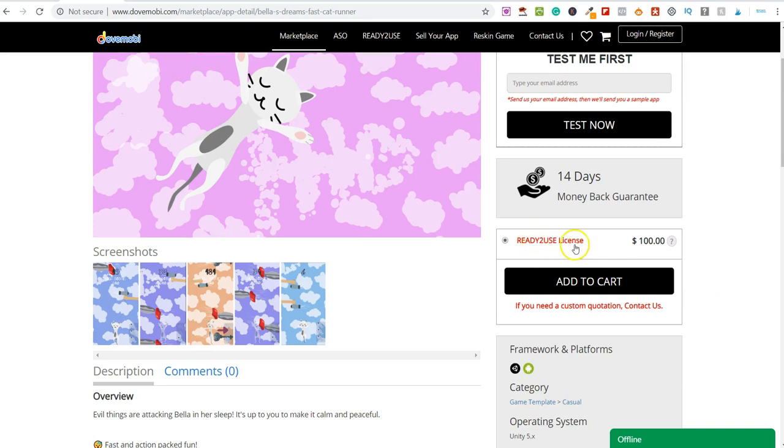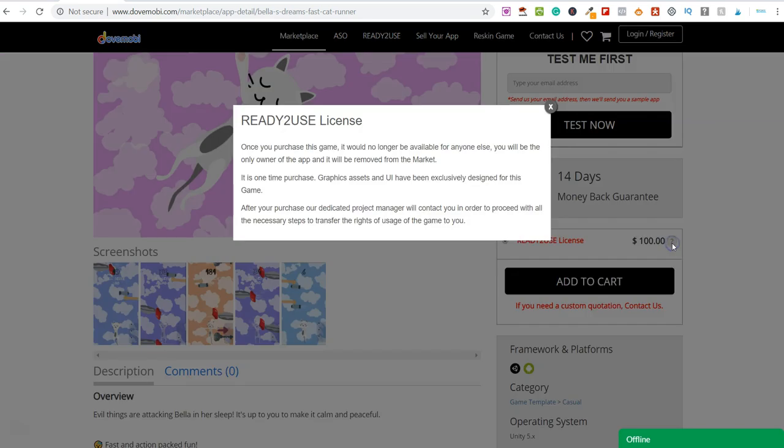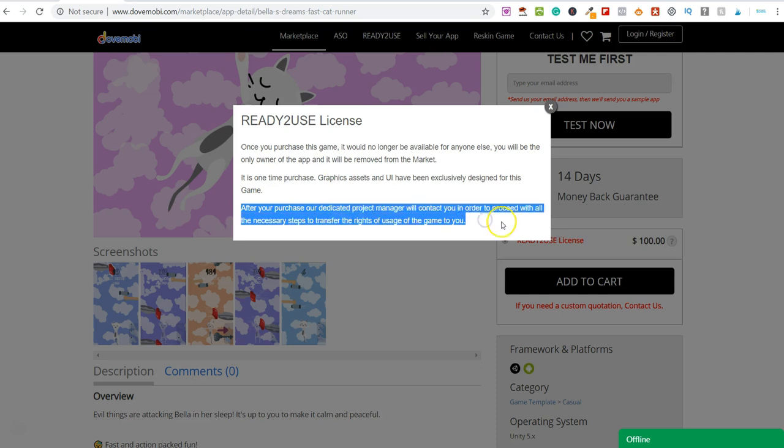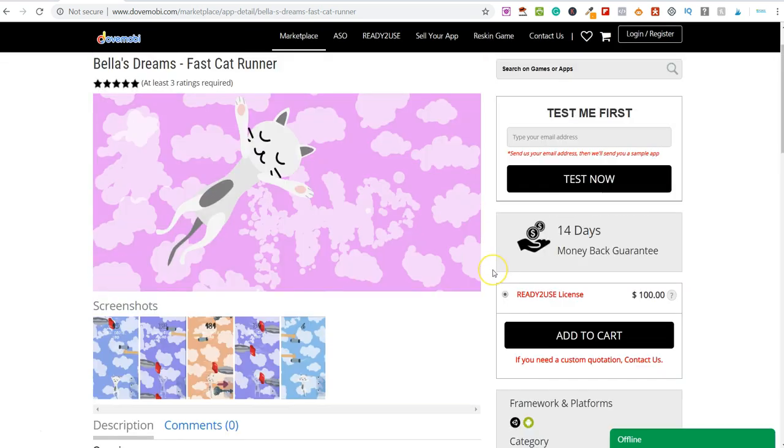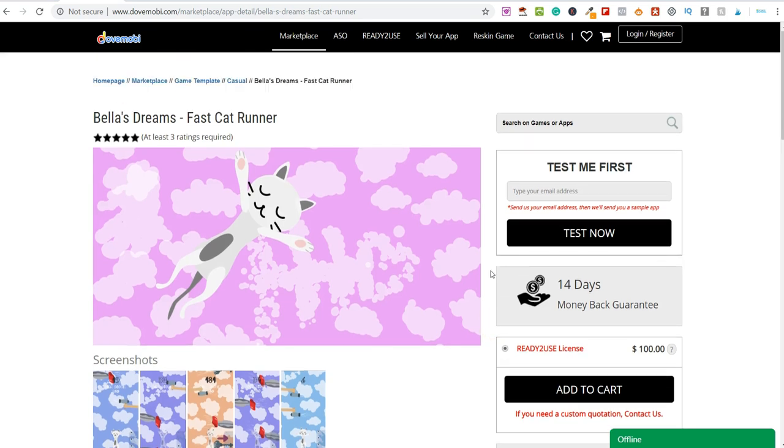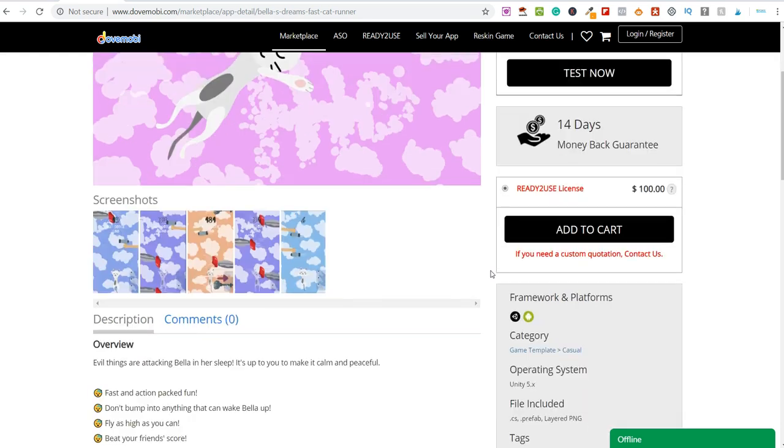It comes with a ready to use license. Let me show you what that means here. Once you purchase this, it will no longer be available for anyone else to purchase. You will be the only owner of this app, and it will be removed from the marketplace. After you purchase this, our dedicated program manager will contact you in order to proceed with all the necessary steps to transfer the right of use of the game to you. So basically, you purchase this, it's removed from the marketplace, you have exclusive rights to this, and then you can start marketing this and sharing it as much as you want.